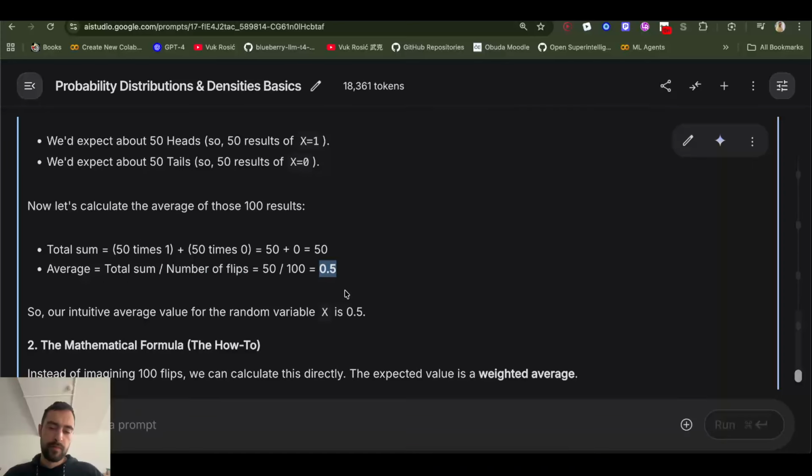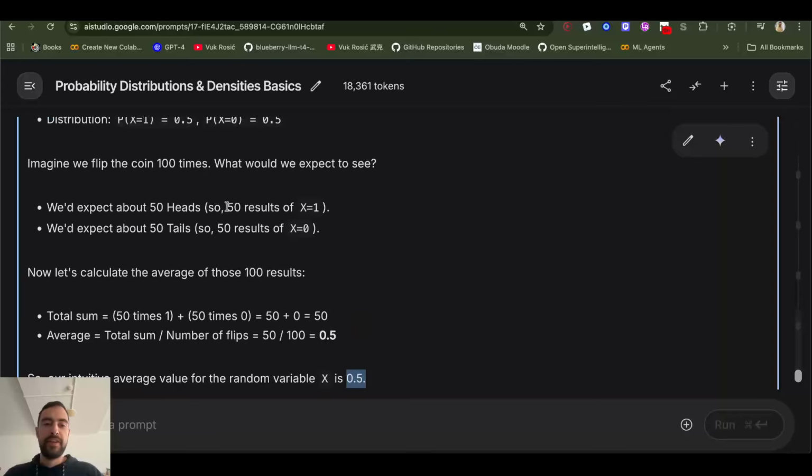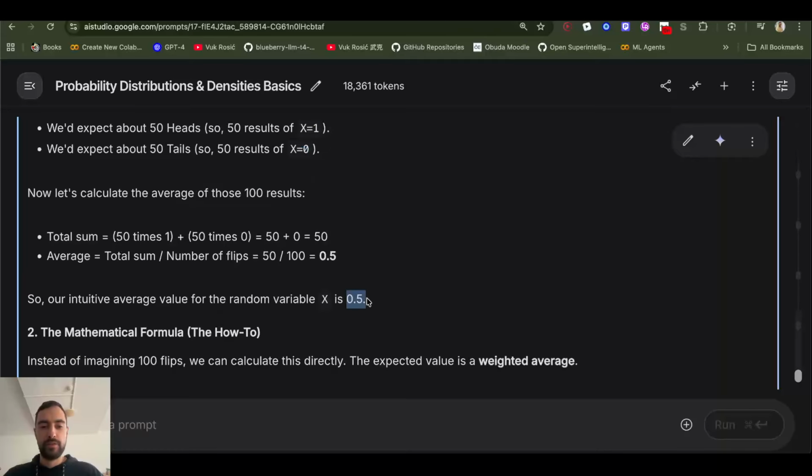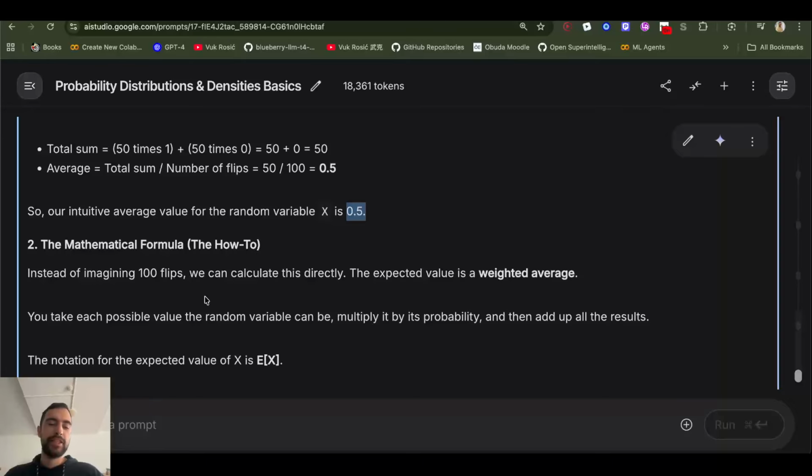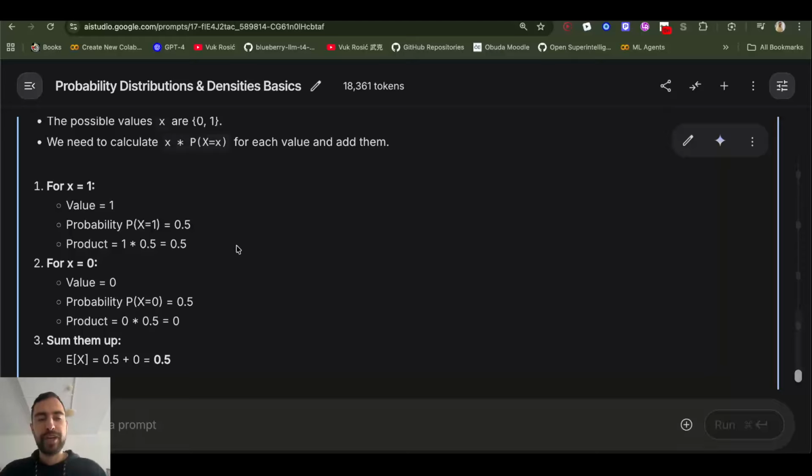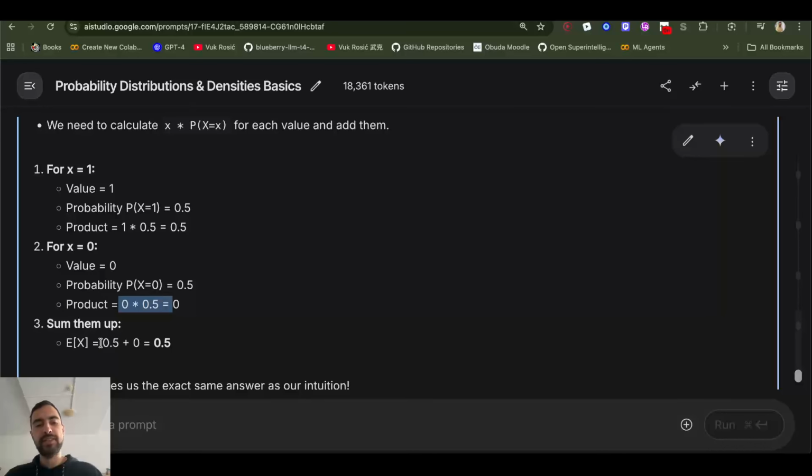So this is the intuitive way to calculate the average value. If we have a 50% chance of getting 1 and a 50% chance of getting 0, 0.5 is the average value. But instead of imagining we flip it 100 times, we can do it directly with a weighted average. And it's very simple. For each of the outcomes, so x equals 1 and x equals 0, we multiply that outcome with its probability. 1 times 0.5 and 0 times 0.5. And then we just sum them up.